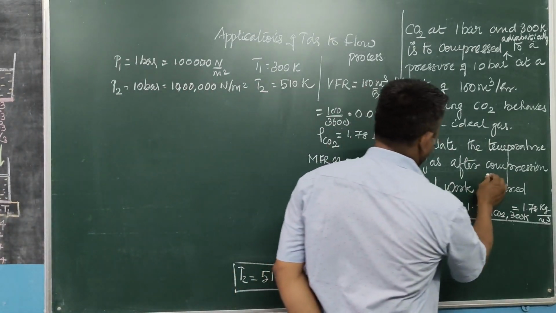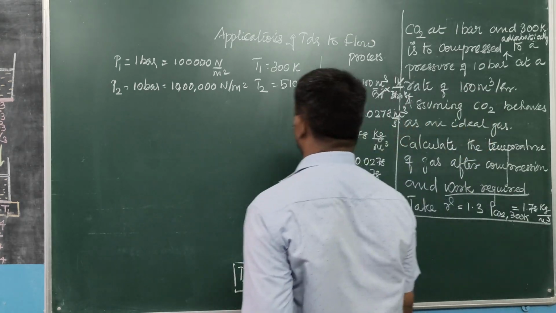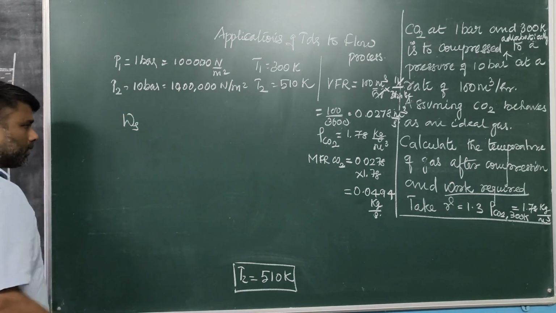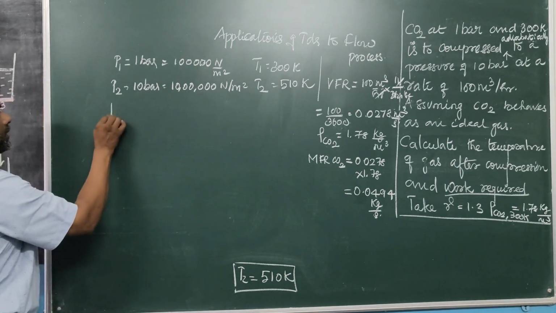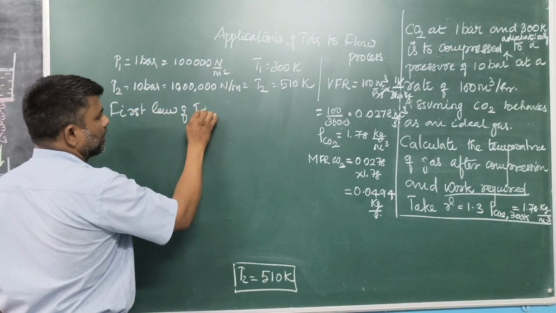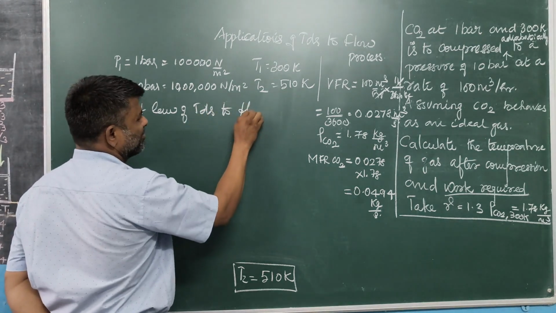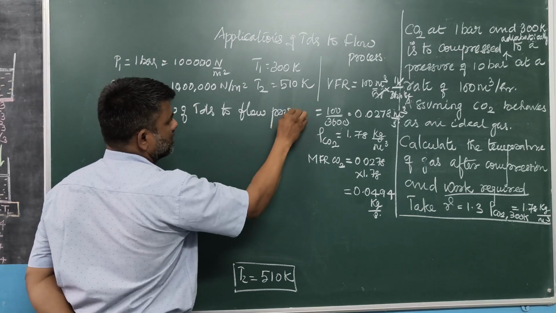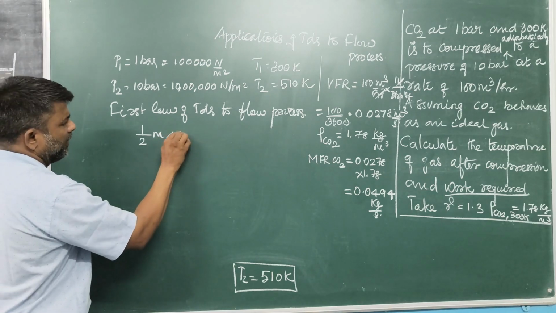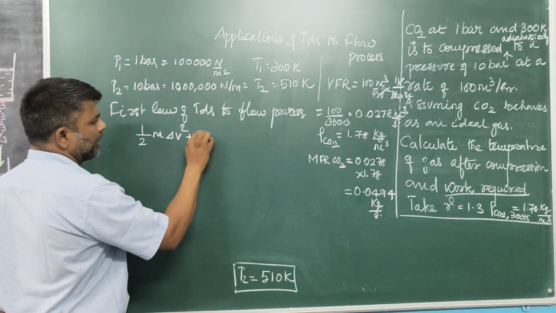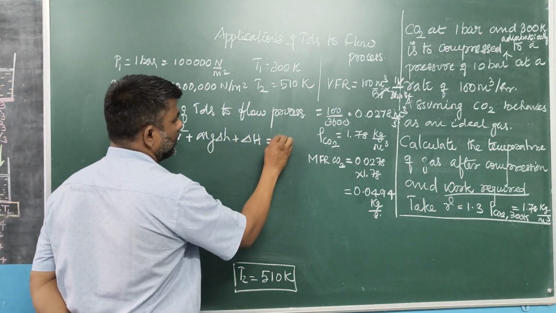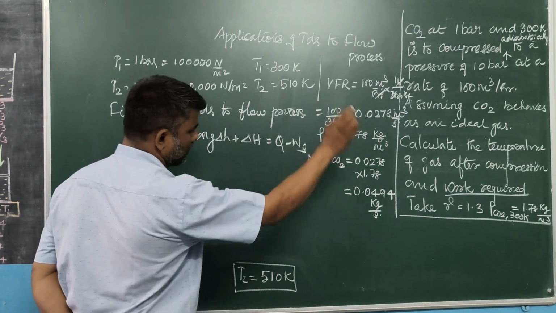Now the final temperature was established. I am going to find the compression work required for compression from 1 bar to 10 bar, W S. First law of thermodynamics applied to flow process: half m del v square plus m g del h plus changes in enthalpy is equal to q minus shaft work.